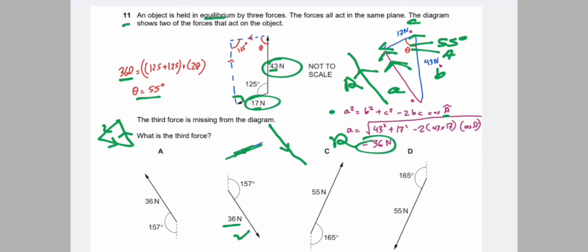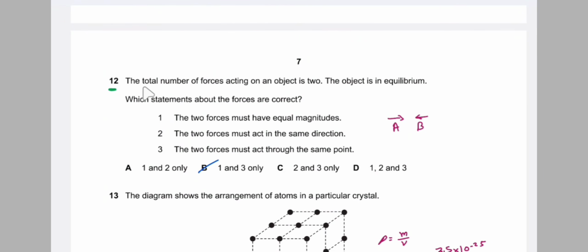So the answer is B. Number 12. The total number of forces acting on an object is 2. So two forces are acting on an object. The object is in equilibrium. Which statement about the forces is correct?